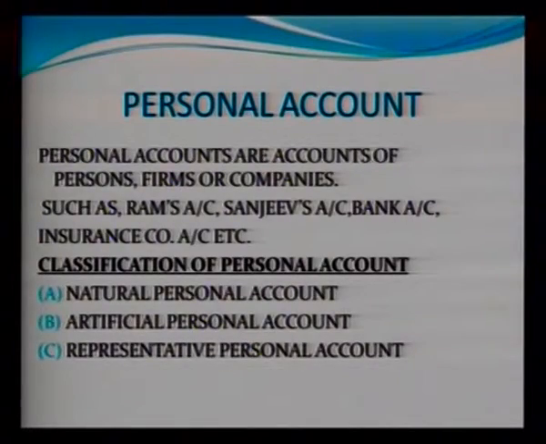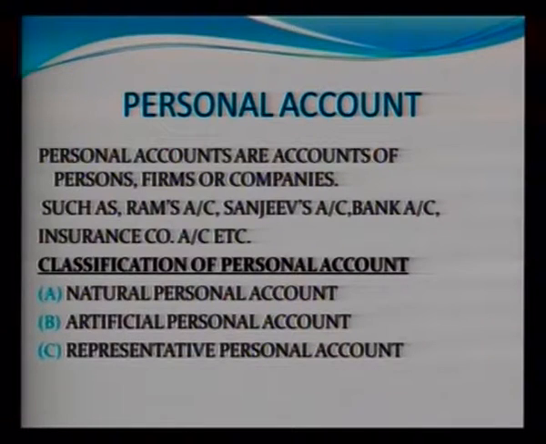For example, Ram's account, Sam's account, UCO Bank account, SBI account, Ram and Company account. So any name is categorized under the personal account. Do we have further classification of personal account? Yes. First is natural personal account. In natural personal account, we take only persons, such as Ram's account, Mohan's account, Sohan's account, that is, human beings. The second category is artificial personal account.